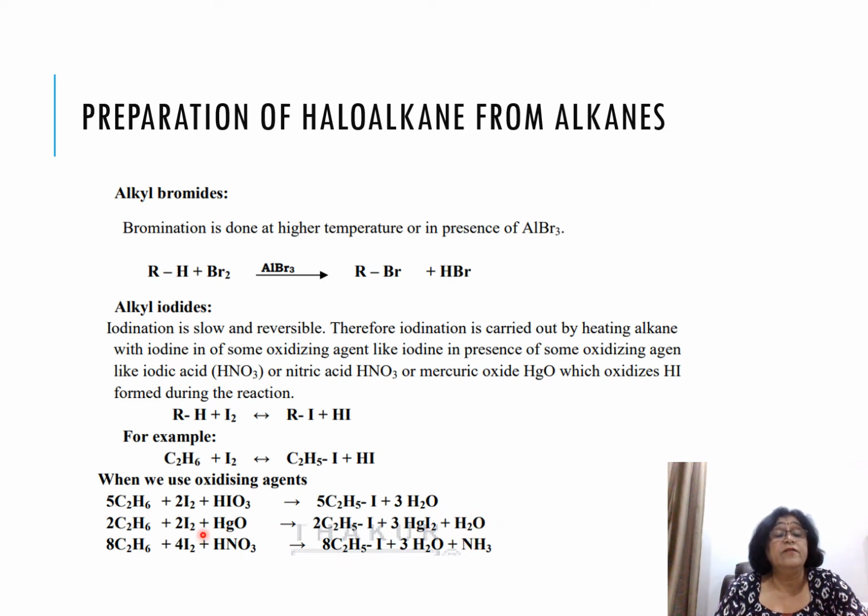Or if the reaction takes place in the presence of HNO3, then also a similar thing happens. 8 C2H6 plus 4 I2 with HNO3 gives you 8 C2H5I plus other products. So basically the reaction is now not reversible. It goes only in the forward direction and ethyl iodide can be prepared. Because of the low reactivity of iodine, the reaction goes very slowly. So you require oxidizing agents like iodic acid, HNO3 or HgO.